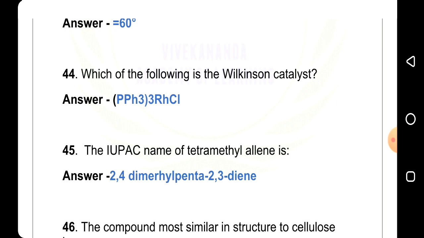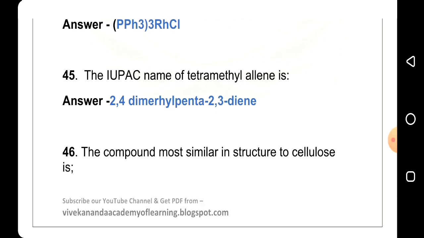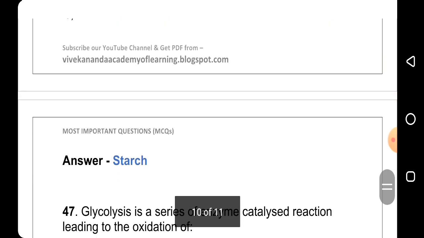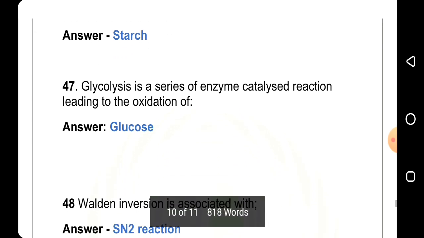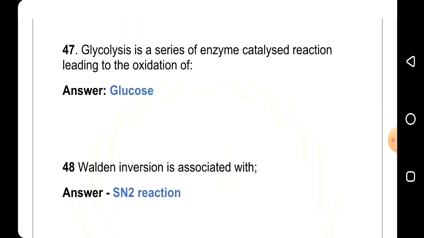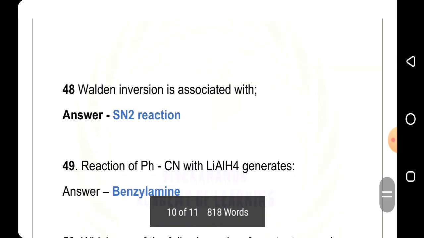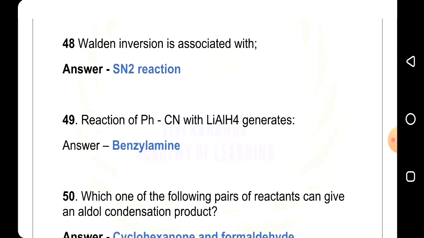Answer is 2,4-dimethyl-2,3-pentadiene. 46th question, the compound most similar in structure to cellulose is, answer is starch. 47th question, glycolysis is a series of enzyme catalyzed reactions leading to oxidation of, answer is glucose. 48th question, Walden inversion is associated with, answer is SN2 reaction. 49th question, reaction of PhCN with LiAlH4 generates, answer is benzylamine.